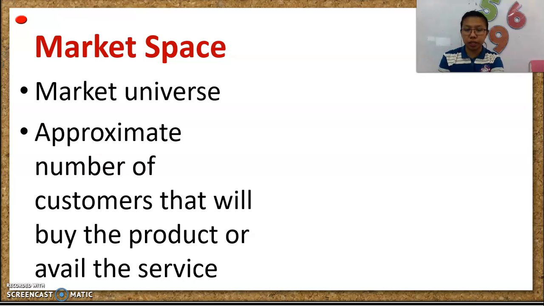But in terms of market space, how many among the whole population of Santa Maria are going to buy your product? For example, your product is milk tea. Market size is the population of Santa Maria, but in terms of market space, it will be like this: how many people will drink milk tea? Or how many among Santa Maria netizens drink milk tea? For example, out of 100 people around Santa Maria, 60 will drink milk tea. So therefore, your market space will be 60.